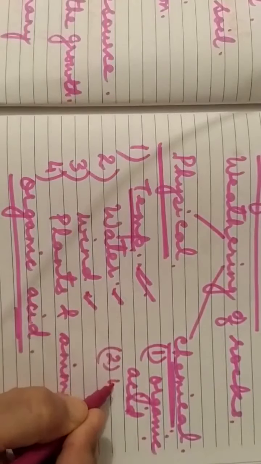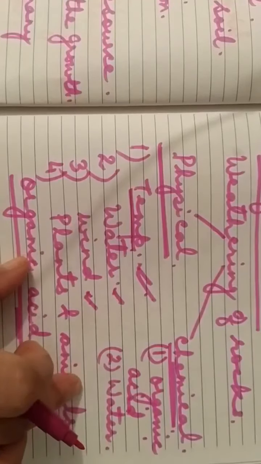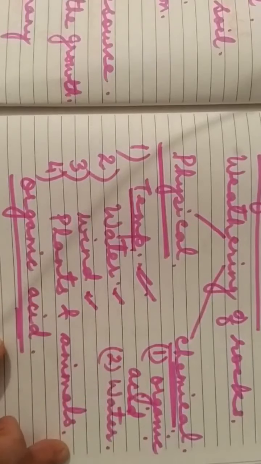Now, second is water. Children, you know water is a solvent, a very good solvent. That is, it has the tendency to dissolve things, isn't it? There are several minerals, or you can say mineral salts also, present along with the rocks.